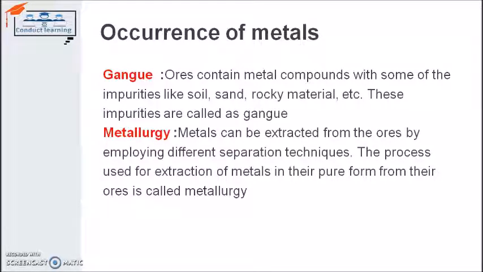Fourth is metallurgy. Metallurgy is the process by which we extract the metals. Metal can be extracted from the ore by employing different separation techniques, and the process used for extraction of metal in pure form from its ore is called metallurgy. So we apply different separation techniques on the ore to extract the metal in its pure state, and the process is known as metallurgy.